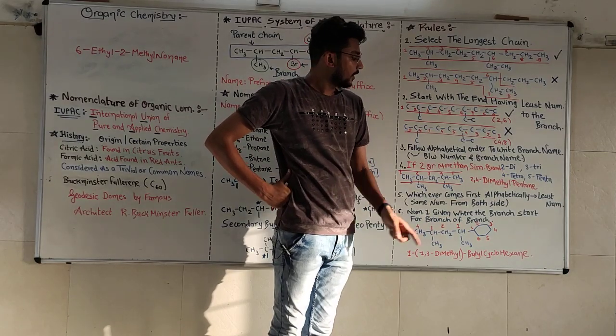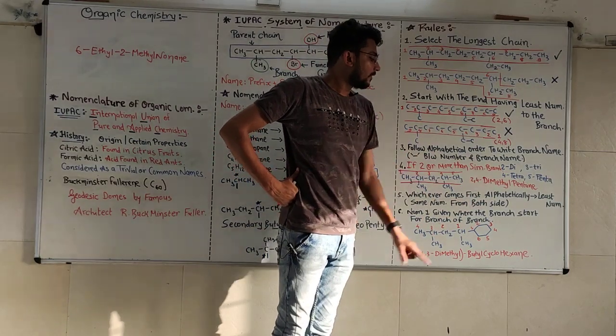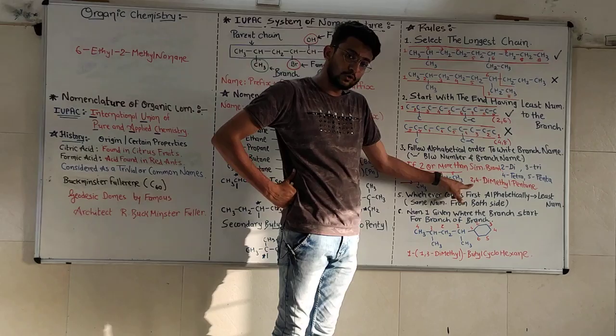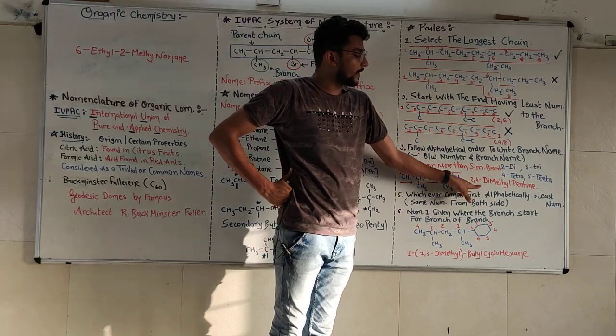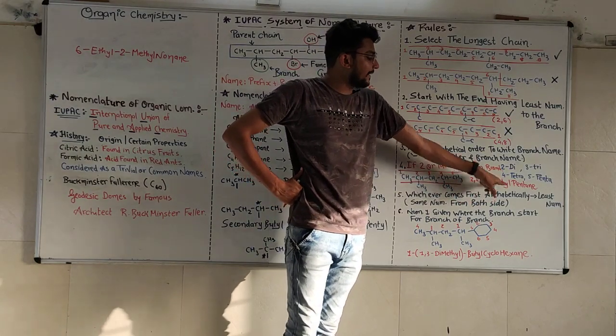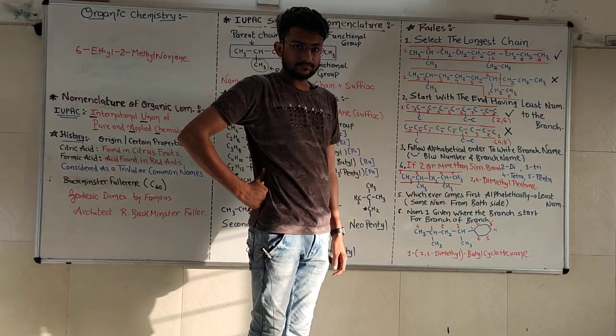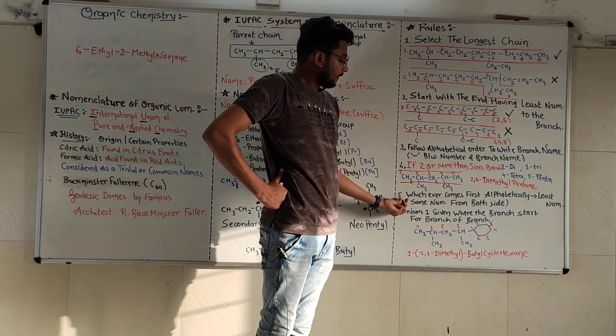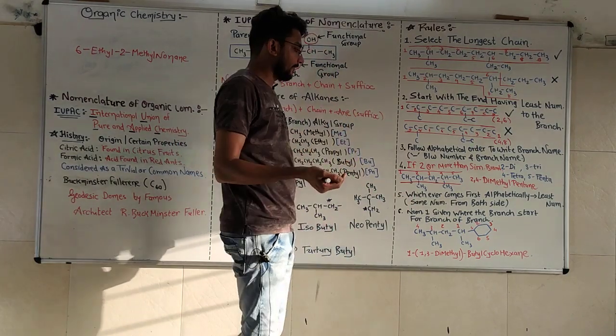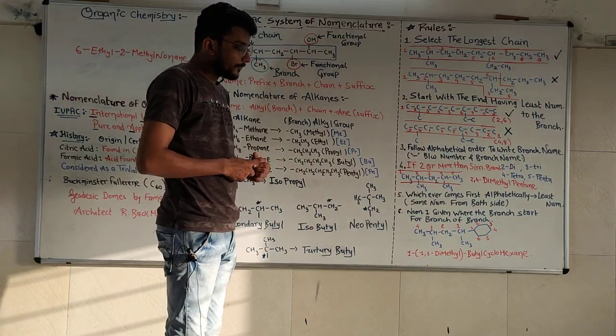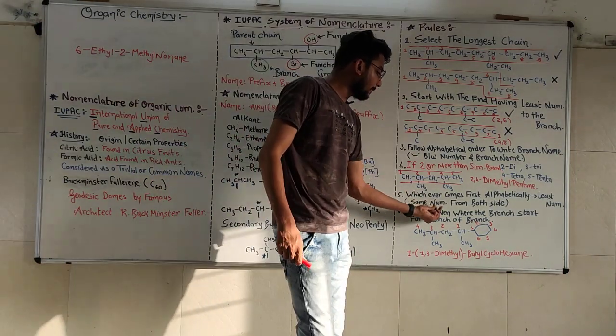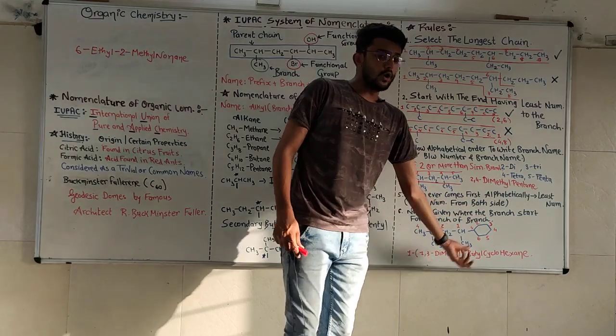What is 2 and 4? The position of dimethyl. 1 methyl is on position 2 and 1 methyl is on position number 4. So 2,4 dimethyl pentane. The next rule, again what if? If the same number goes to both branches.